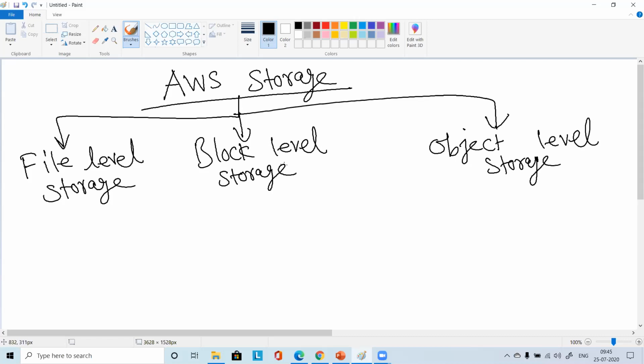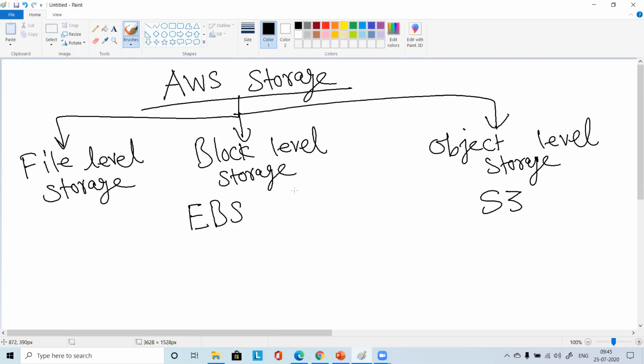Am I making sense here? You have heard about object level storage? Yeah, S3. Okay, good. Block level is EBS.